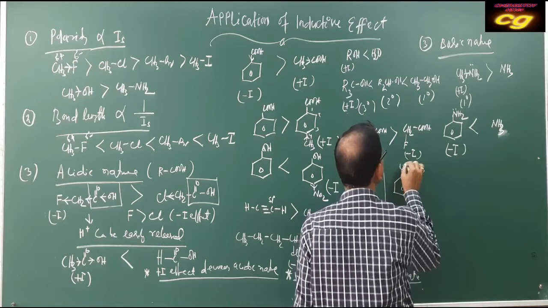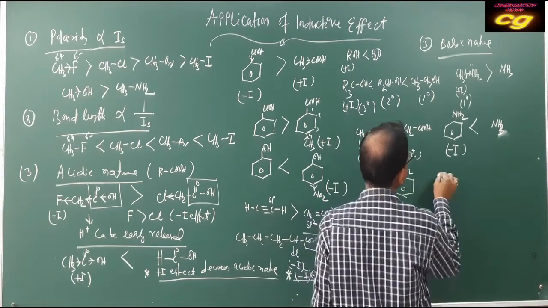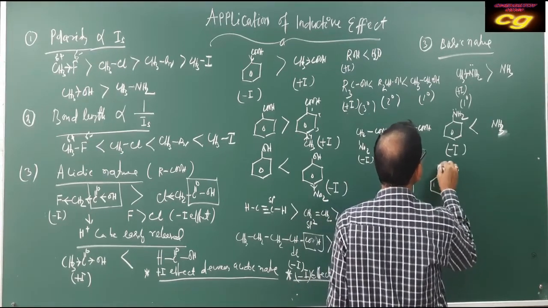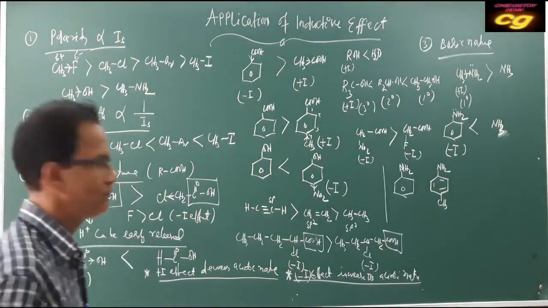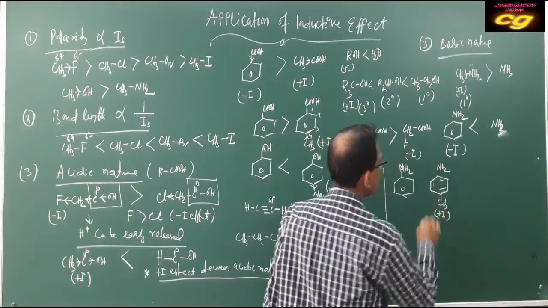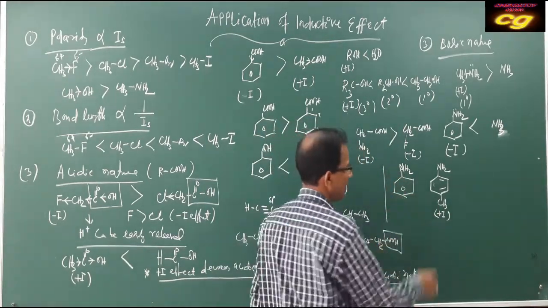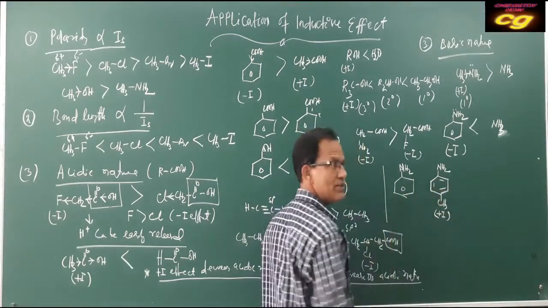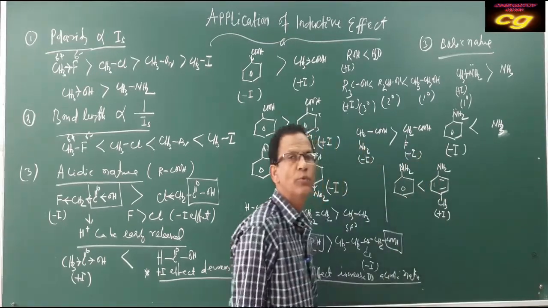Now this is your aniline, and this is 4-methyl aniline, and if you compare, it has a plus effect. What is the difference? Here it has no plus effect or minus effect, but in the other the plus effect is more. That's why, with more plus effect, this compound is more basic.